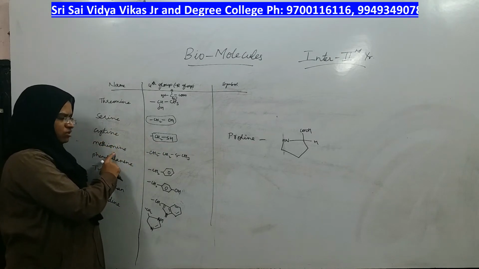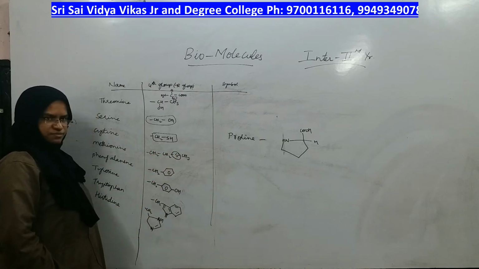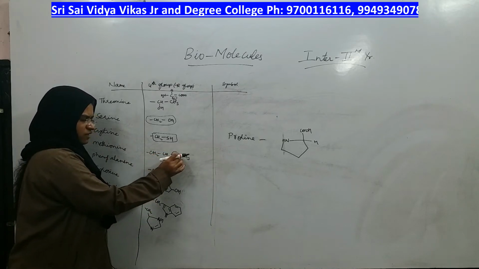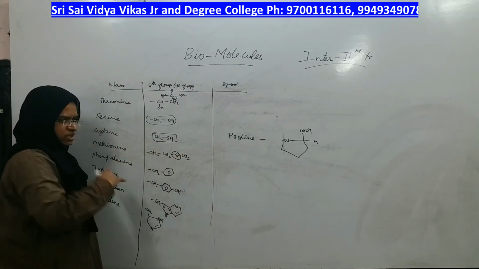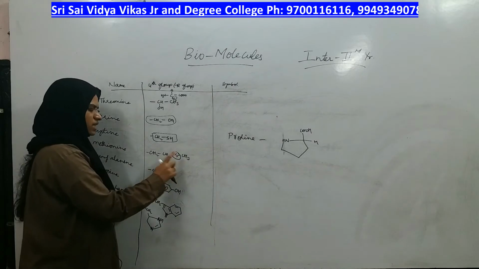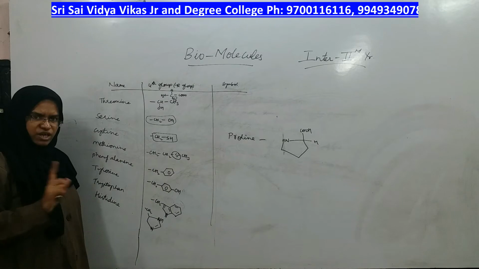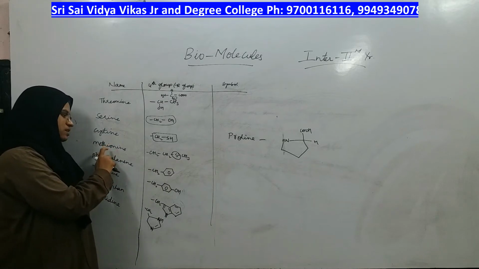Going to the next amino acid, in which a linkage with sulfur in the center, one alkyl group on this side and another alkyl group on this side, is called a disulfide linkage, right? Sulfide linkage, not disulfide linkage. Only one sulfur means a sulfide linkage, which is present in methionine.